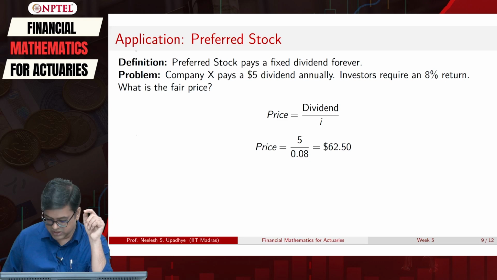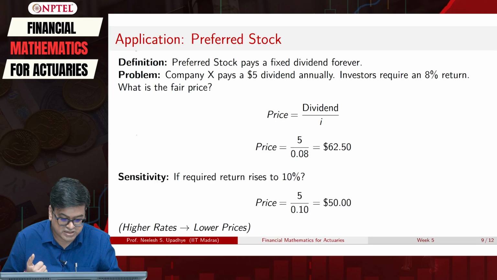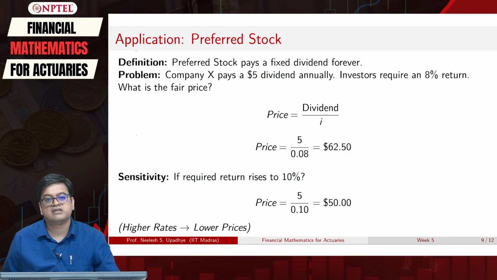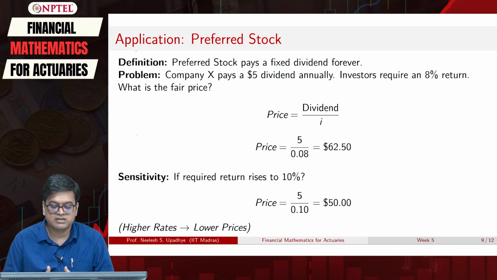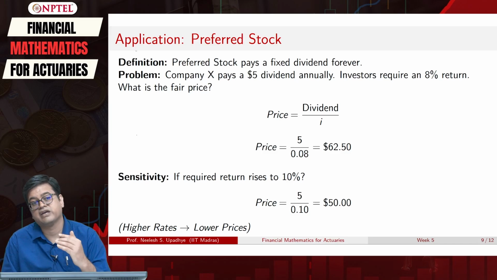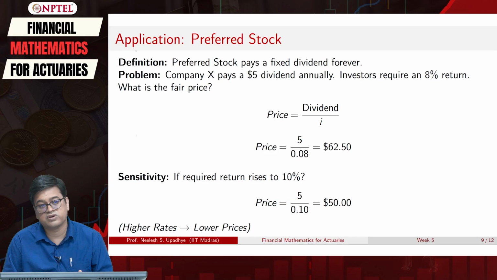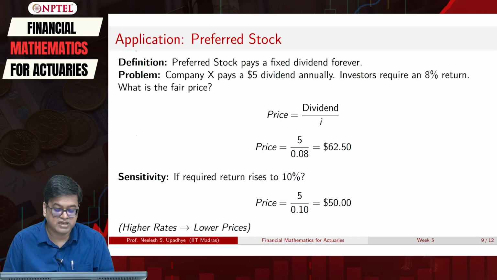To ensure that that point is clear, let us look at, let us say the rate of return becomes 10%. Required return, I want 10%. Then what will happen? I will simply divide 5 by 0.1 and then the price becomes 50. What does this mean? If I want a higher rate of return, I should not be willing to pay higher prices. I should go for lower and lower prices, right? That is the best deal that I will get.